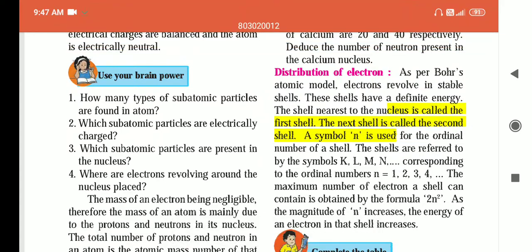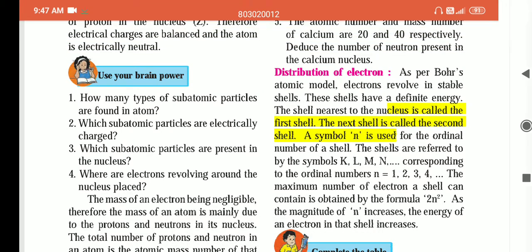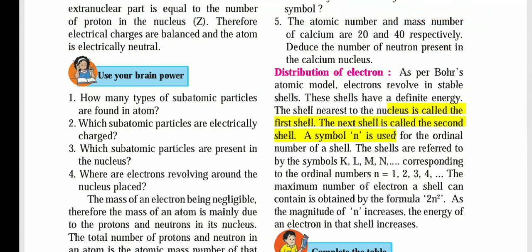Distribution of electrons as per Bohr's atomic model: electrons revolve in stable shells. Each shell has a definite energy. The shell nearest to the nucleus is called the first shell. You have studied this in the seventh standard.